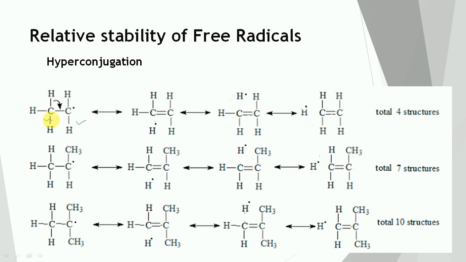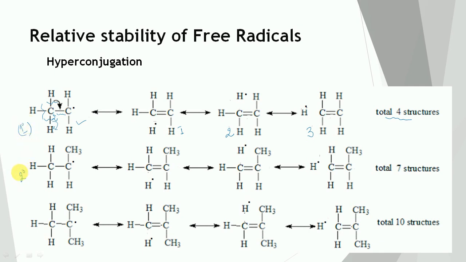Now this bond is going to break homolytically. One electron will shift toward hydrogen and one electron will shift toward carbon. So there is a formation of a carbon-carbon double bond, and structure number 1 will get formed. Now this bond is going to break homolytically, and structure number 2 will get formed. Now this bond is going to break homolytically, and structure number 3 will get formed. So along with the usual structure, 4 structures are possible in the case of the ethyl free radical. So it is the primary free radical.